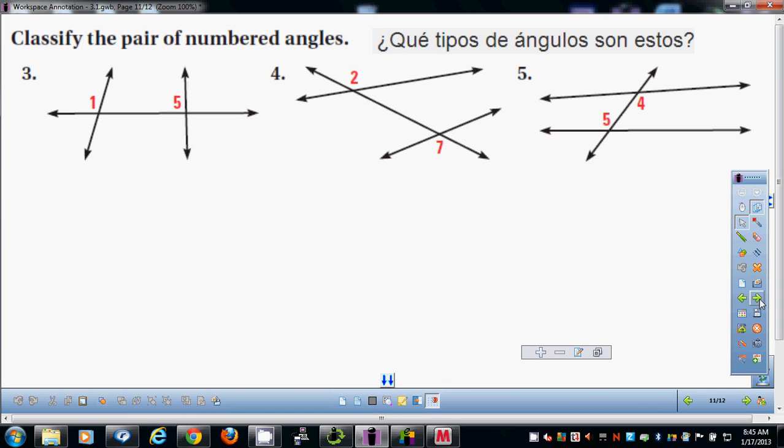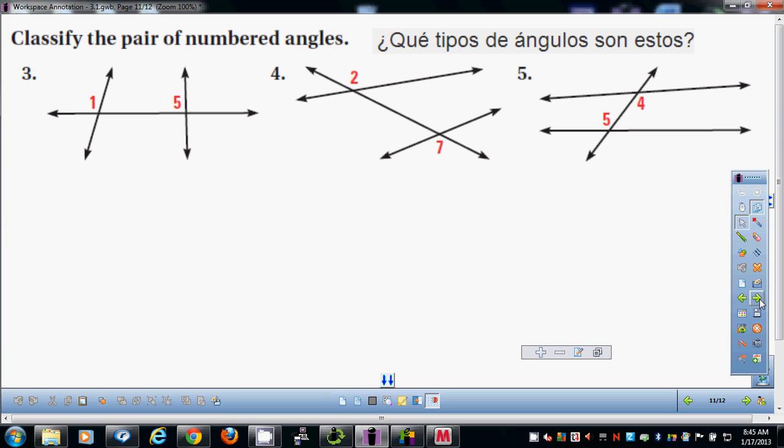Cameron, what is number 3? It would be corresponding. If you can classify them both as the same location, they're both top left, then they're corresponding. Justin, why don't you try number 4? Alternate exterior, very good. Becca, can you get number 5? Alternate interior, very good. That's the end of the lesson. I told you it's all vocab.